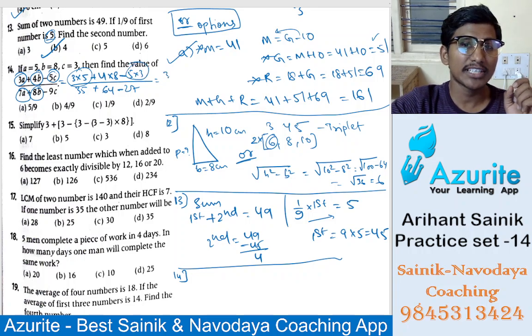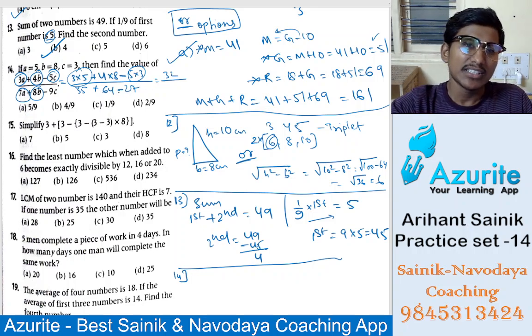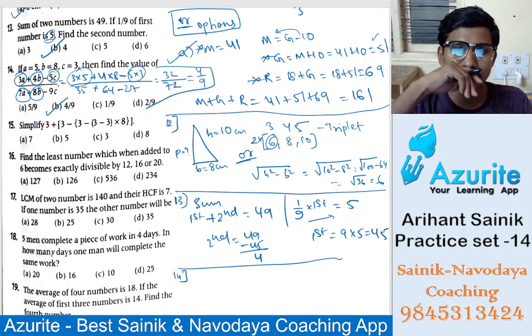So 8 fours are 32 will come, divided by 35 plus 64 is 99, minus 27 is 72. Yes, you subtract first, it will be easy: 35 minus 27 is 8, plus 64 is 72. So 72, in which table will it come? 8 table. 8 fours are 32, 8 nines are 72. So the answer is 4 by 9, option B. Okay, good.